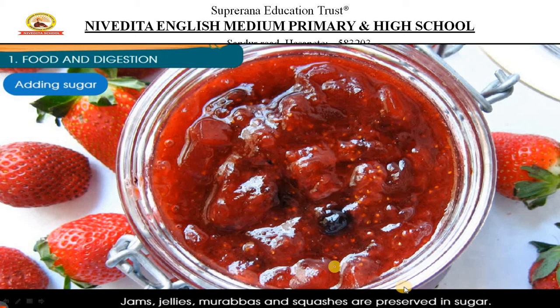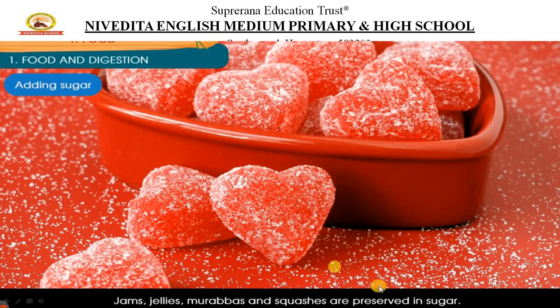But how is that jam? You get a bottle of jam to your home. You go on using it for a long time. Even though you do not keep it in the fridge, it will not get spoiled. Why? Because the quantity of sugar used in that jam is very high. So that helps in preserving the jam. Right? So you can see jellies, murabbas, squashes. They have presented it beautifully here.